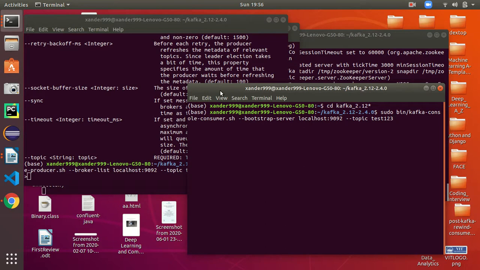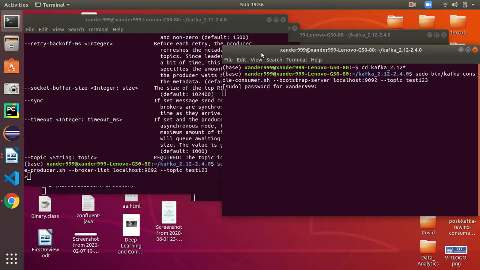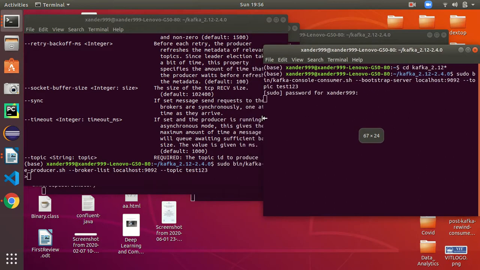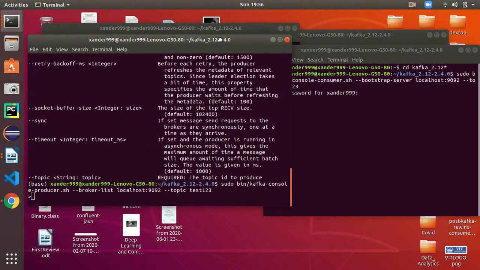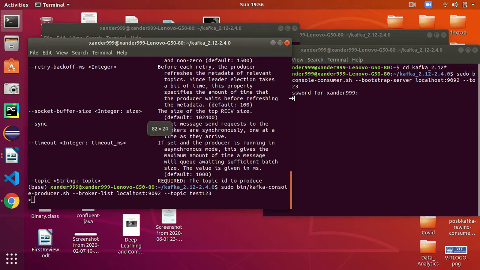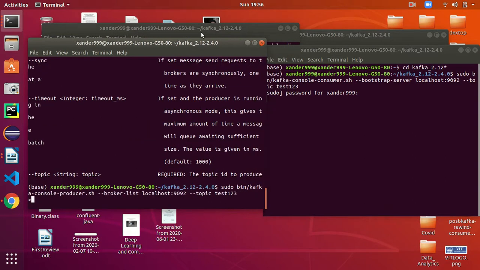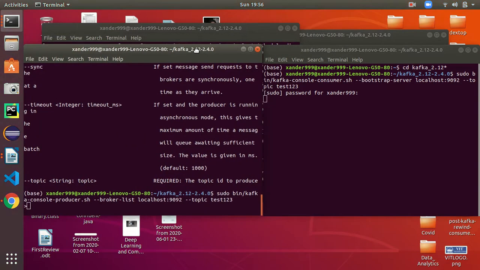I guess it's right. So you can see this is our producer process on the left side, and on the right side you have a consumer.